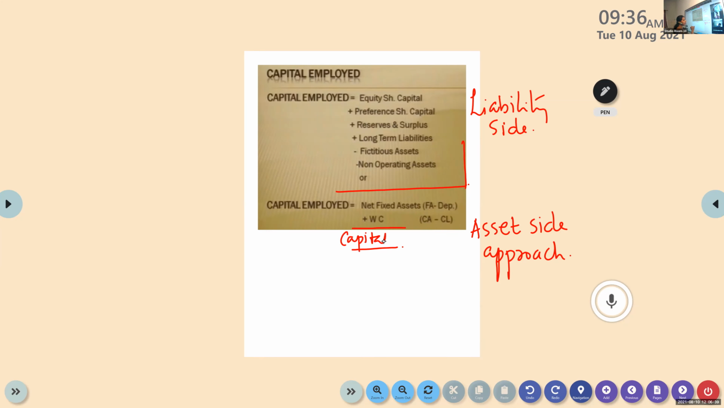So what is working capital? It is current assets minus current liabilities. Working capital, WC, can be calculated using current assets minus current liabilities. Okay. So this is all about capital employed.